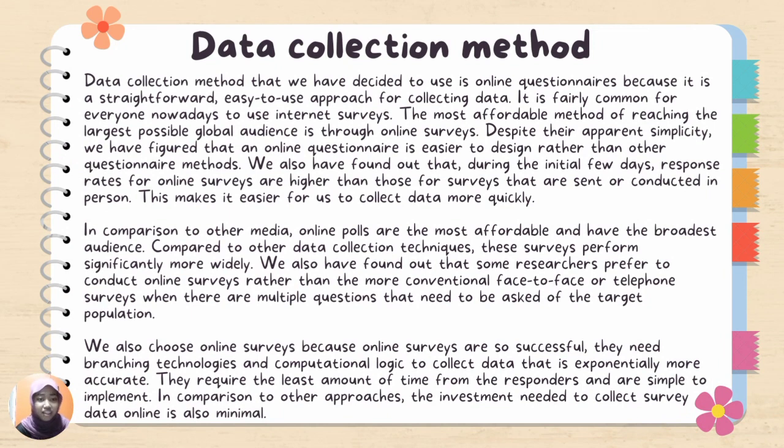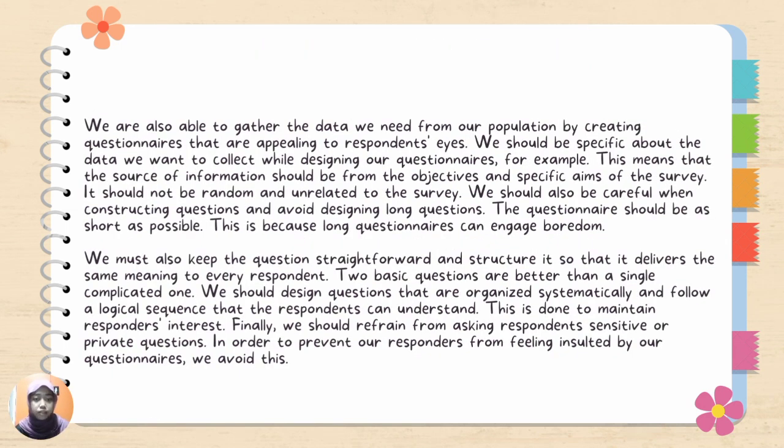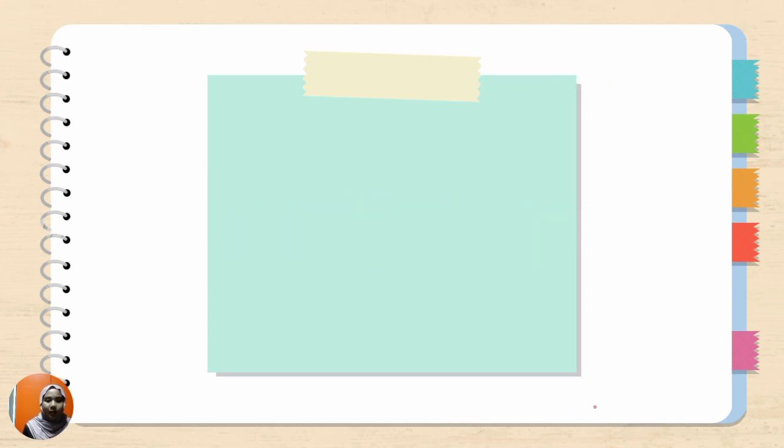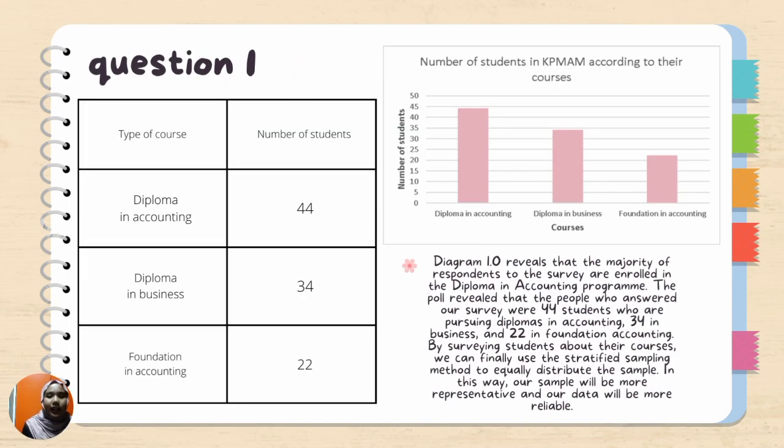Data collection method. The data collection method that we have decided to use is an online questionnaire because it is a straightforward, easy to use approach for collecting data. We are also able to gather the data we need from our population by creating questionnaires that are appealing to respondents' eyes. Here is the data representation. I would like to show you the qualitative data representation. For question 1, here is the survey outcome as shown at this table.